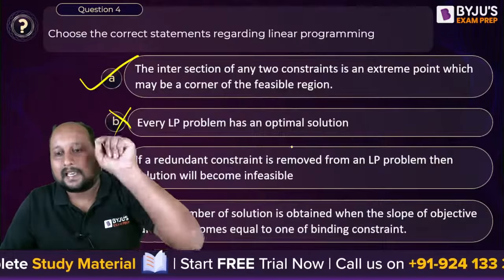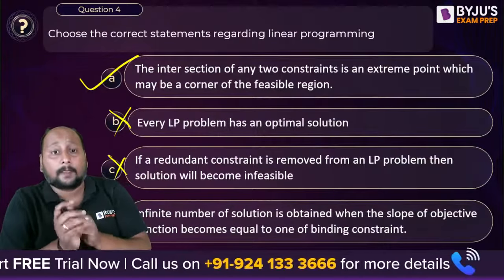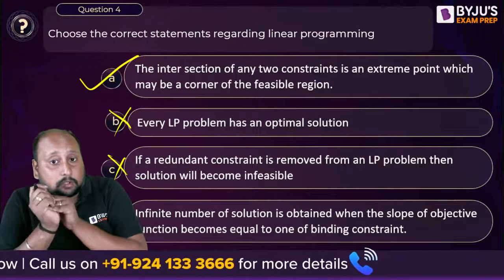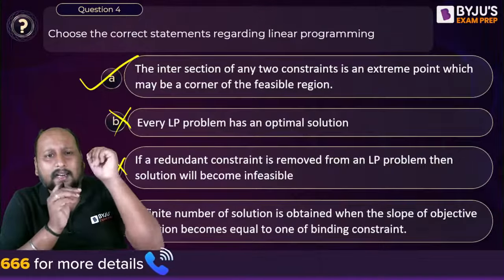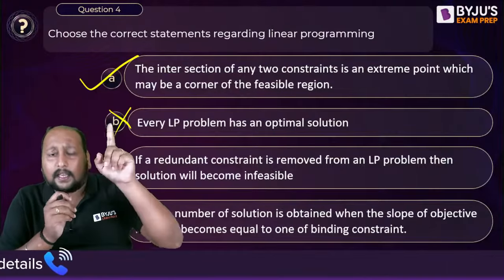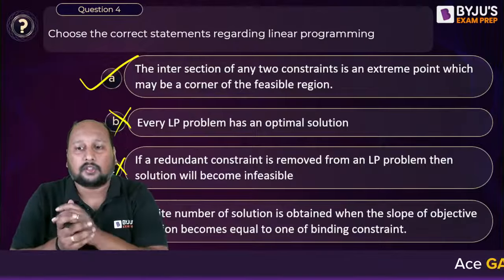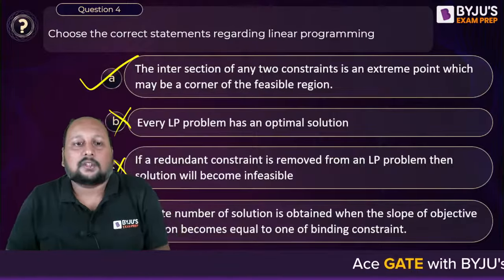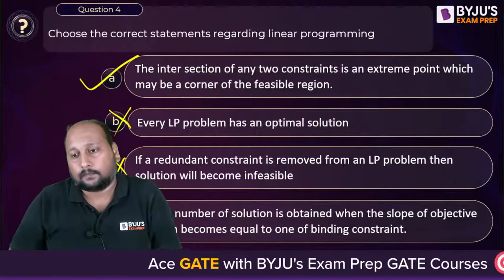So definitely option A is correct. Now let us talk about the last option, option D. Let us hear out from you guys. Infinite number of solutions is obtained when the slope of the objective function becomes equal to one of the binding constraints. Is this correct? Yes, if one of the binding constraints has the same slope as that of the objective function, definitely that particular solution will have multi-optimal or infinite solutions.